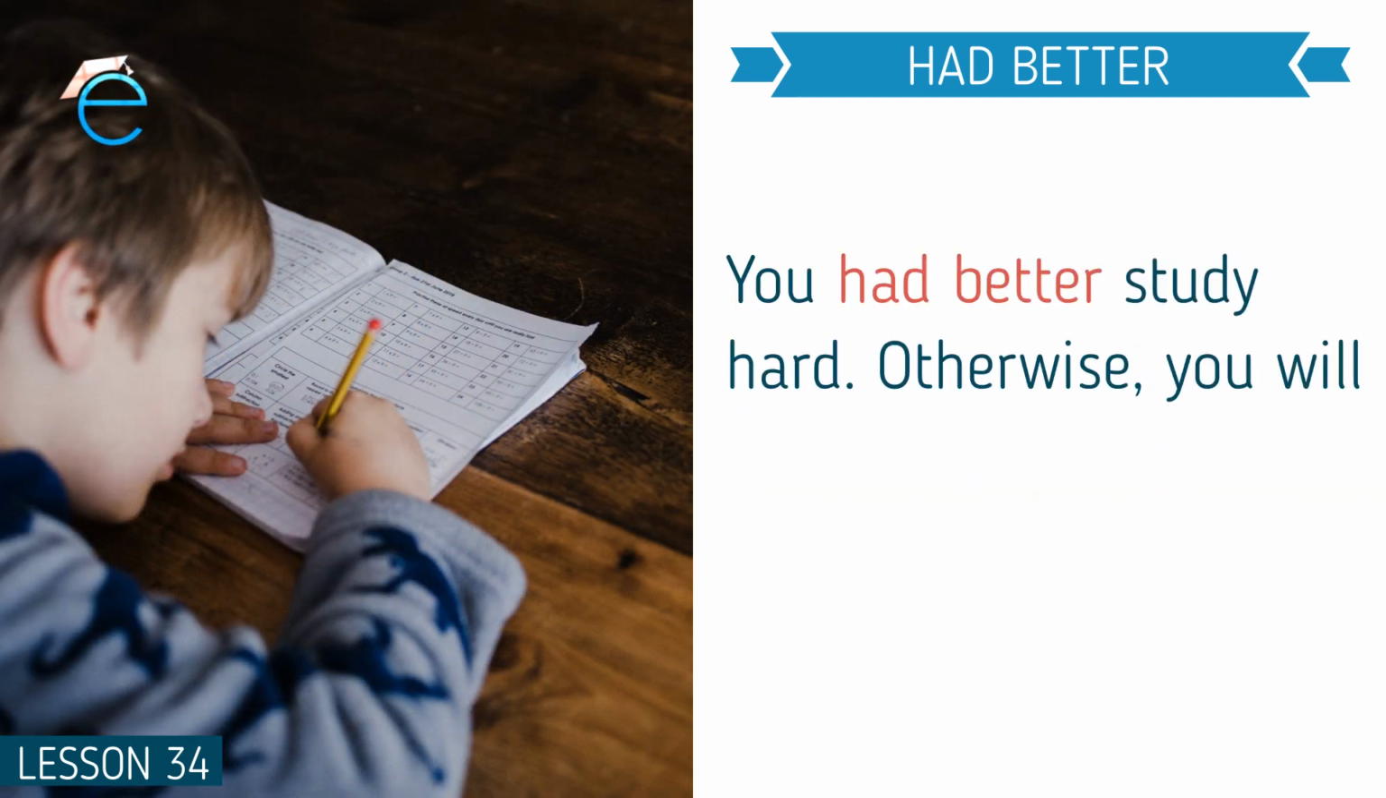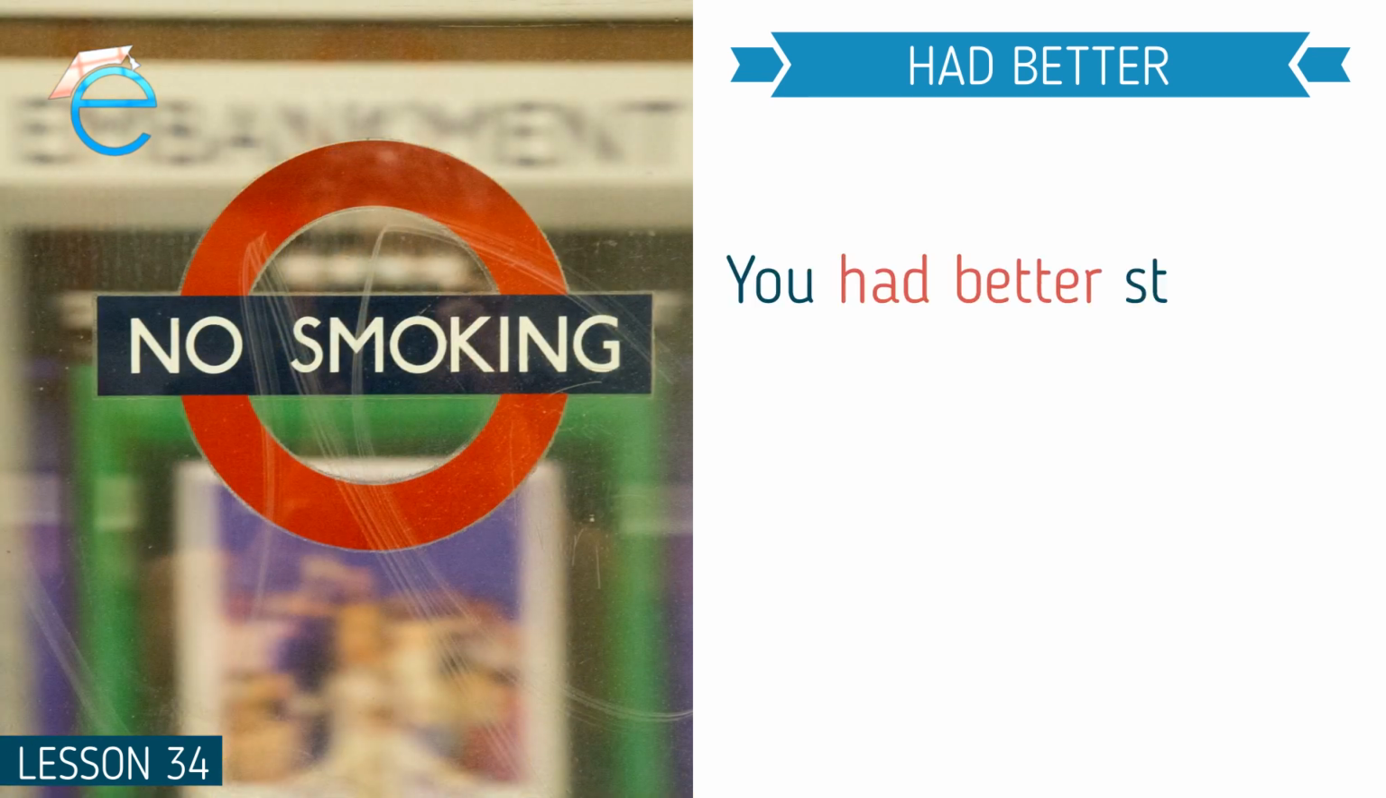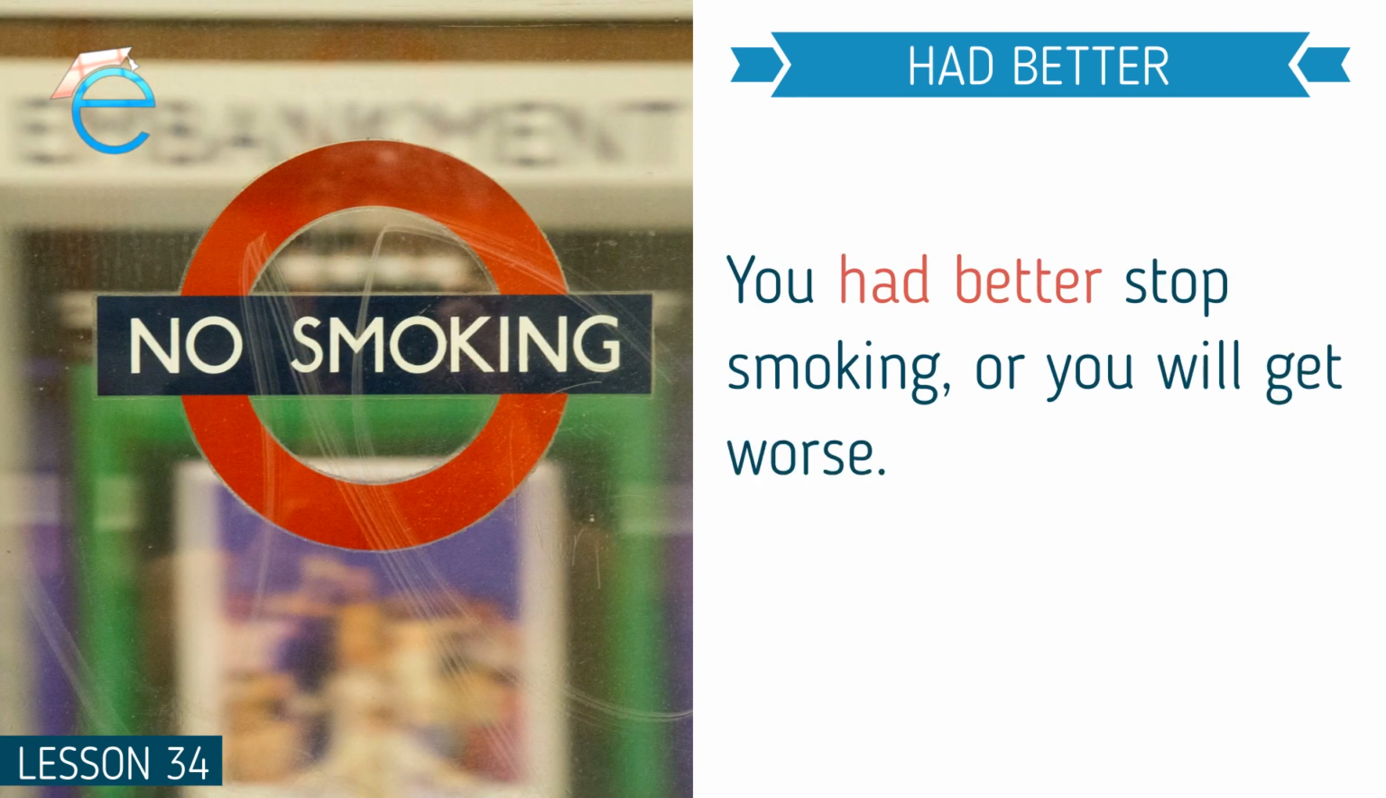You had better study hard, otherwise you will fail. So here, the negative result would be failing. And so you had better study hard is the very serious warning. In our next example, you had better stop smoking or you will get worse. The negative result here would be getting worse. So the strong warning is to stop smoking.